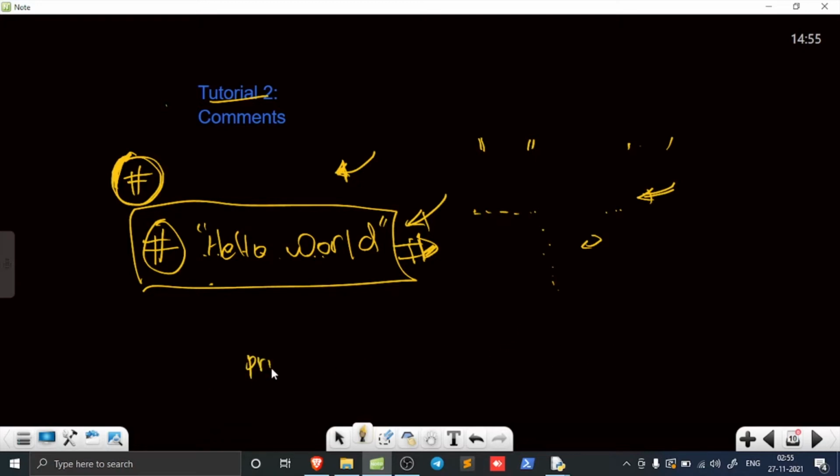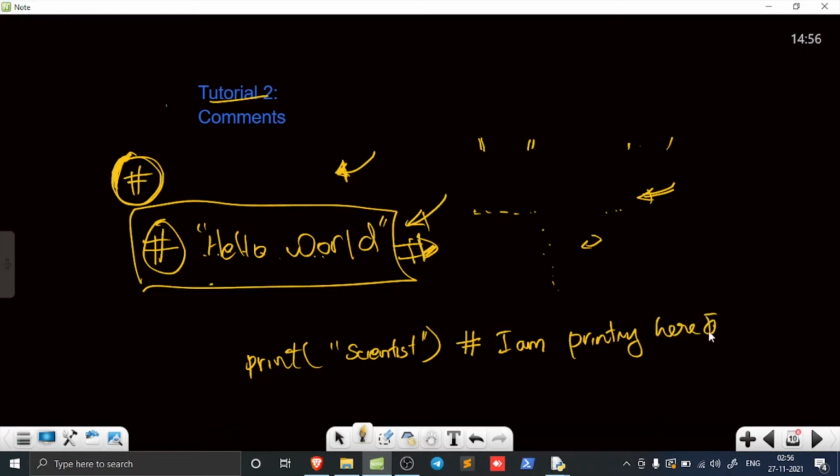You can also add a comment after a line of code. If we write print, my name is scientist, you can add a comment after the symbol to say I am printing that I am a scientist.